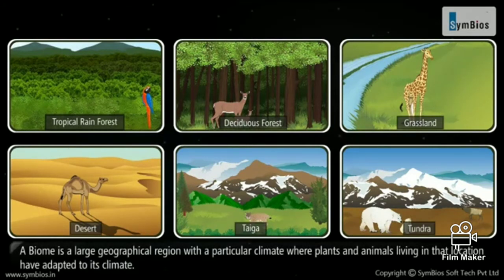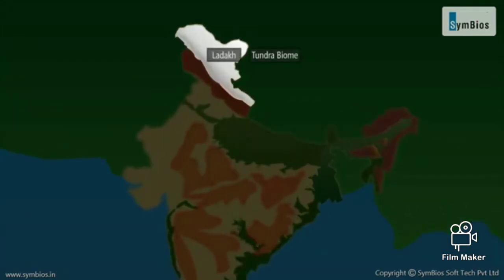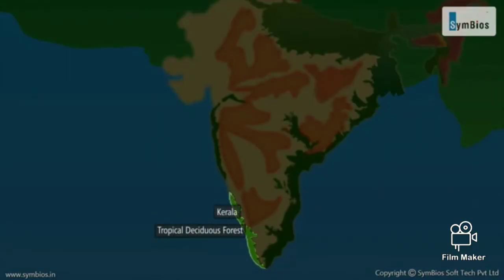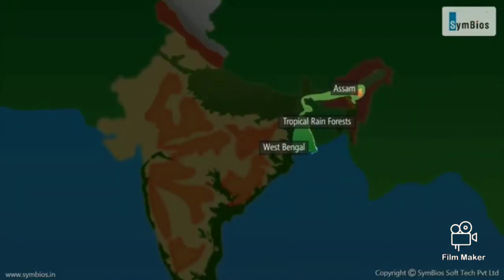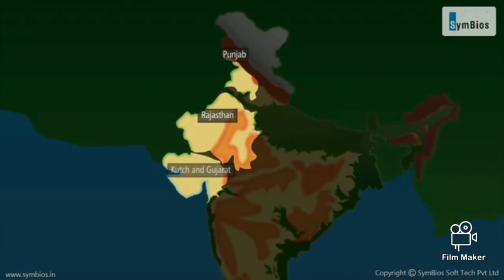Thus, a biome is a large geographical region with a particular climate where plants and animals living in that location have adapted to its climate. In India, the Ladakh region comes in the tundra biome, while the tropical deciduous forest biome is found in Kerala. West Bengal and Assam represent the tropical rainforests due to their climatic conditions. Rajasthan, Punjab, Kutch and Gujarat have the desert conditions of hot, dry summer and scanty rain.